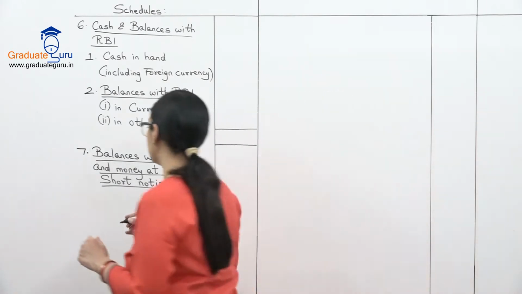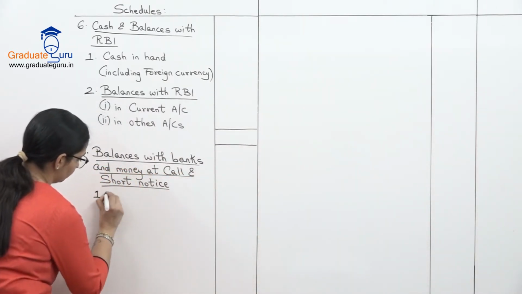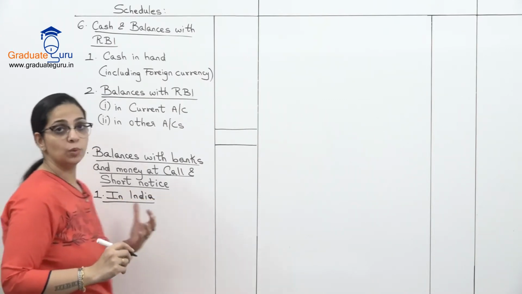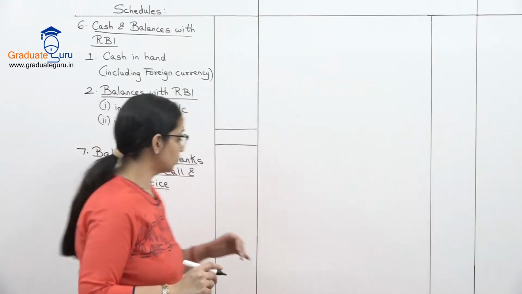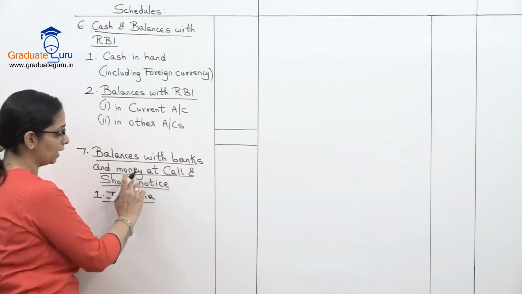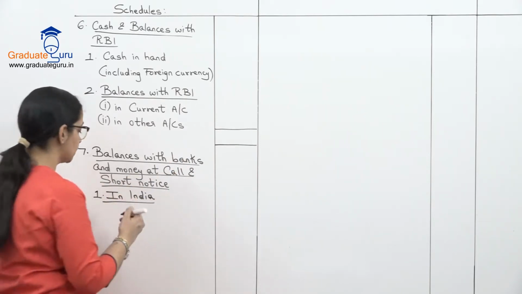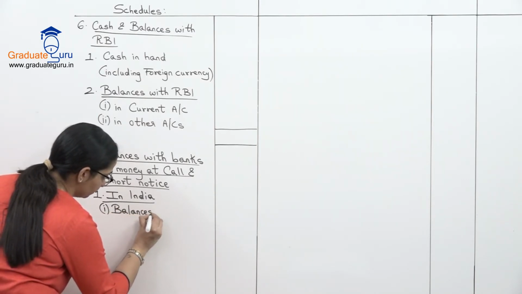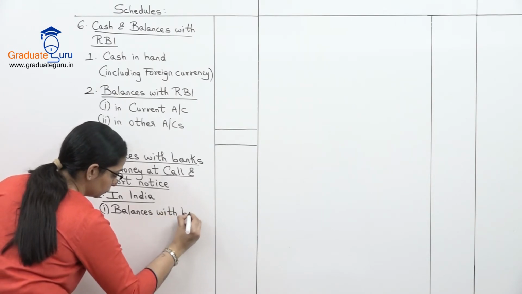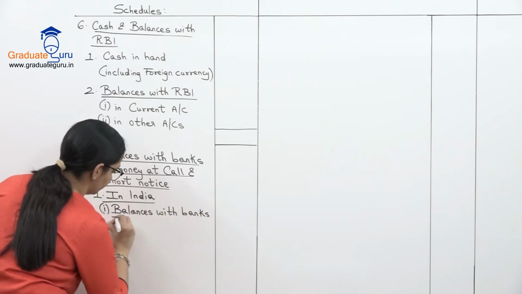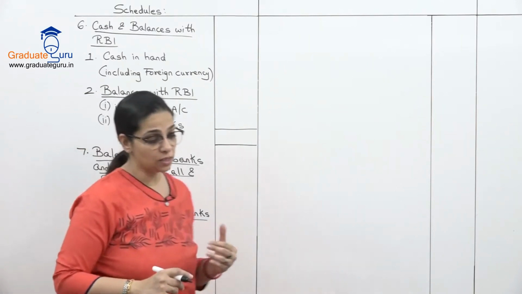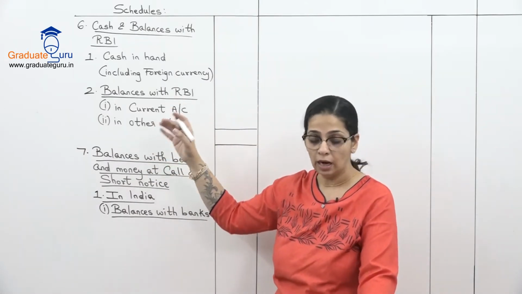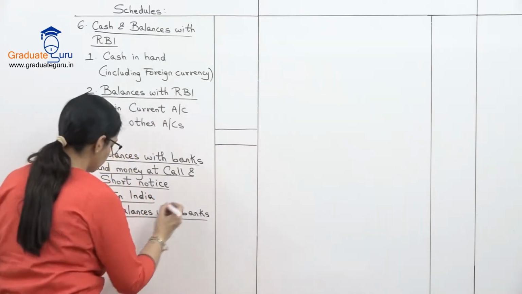So the first part is in India. And under that we will show a breakup. There, as we said, there are two parts here, balance with bank and money at call and short notice. So we have to show that as two separate parts. Under that my first part is balances with banks. And within that, again, just like the breakup shown earlier in current account and in other accounts, same way we'll show the breakup over here.